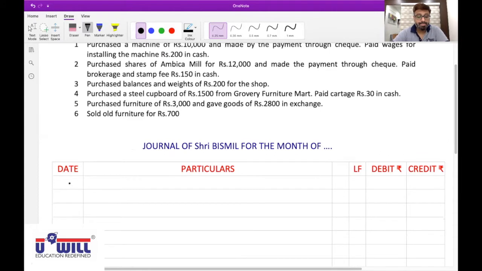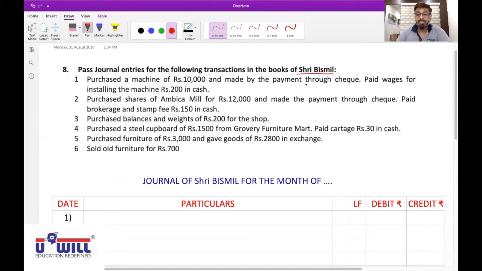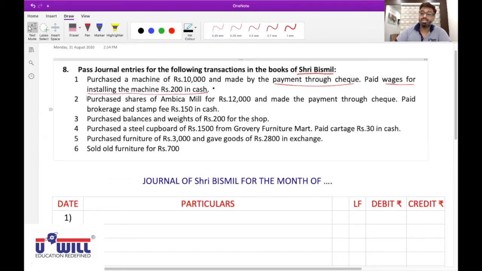First date. Purchased a machine of 10,000. First one I'll explain to you and others I will ask you. Purchased a machine of 10,000 and made payment through check. Underline this. Paid wages for installing the machine, rupees 200 in cash. Now,